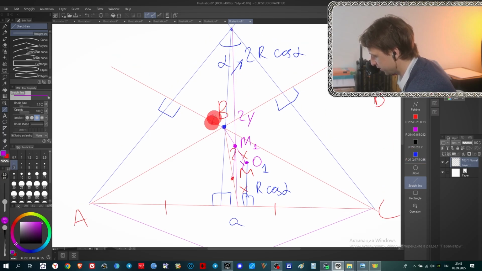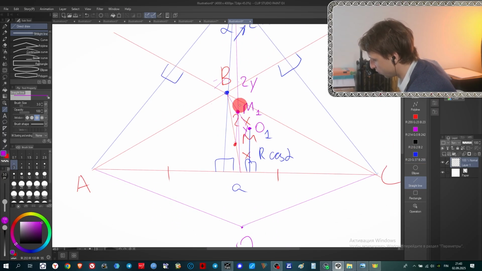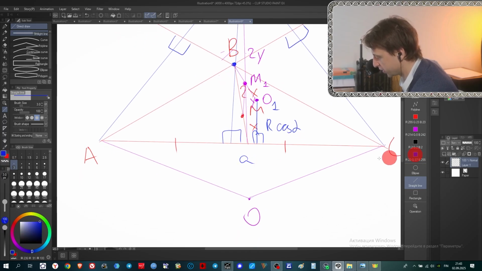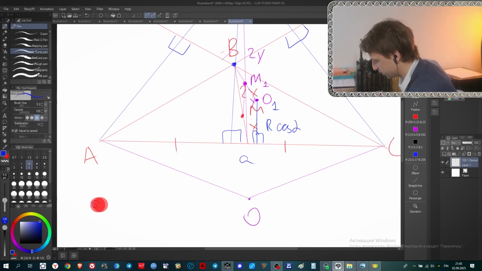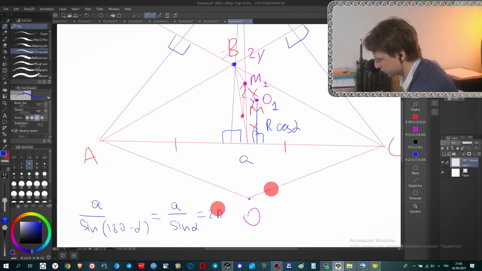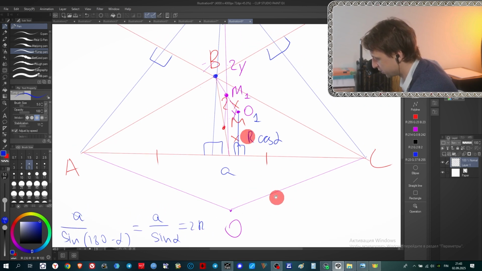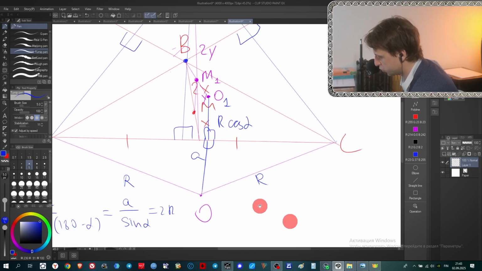Basically, if it's alpha, it's 180 minus alpha, and when you divide A by the sine of 180 minus alpha, this is exactly the same as sine alpha. It means that A divided by sine alpha, the double radius of the circumscribed circle, has a radius exactly the same as r here. So this is r, and this is r, and once again it's an isosceles triangle.